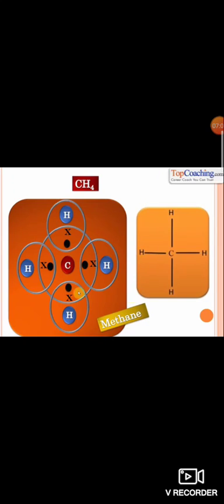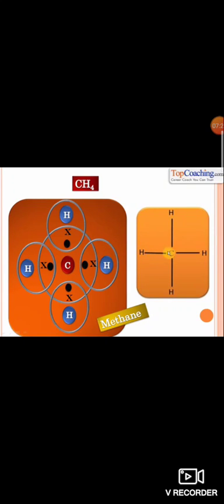When you see here, this is methane, CH4. One carbon atom is combining with 4 hydrogen atoms. Each of the 4 electrons of carbon is shared with one hydrogen atom to form a covalent bond, and it is a single bond. So a single bond is saturated.